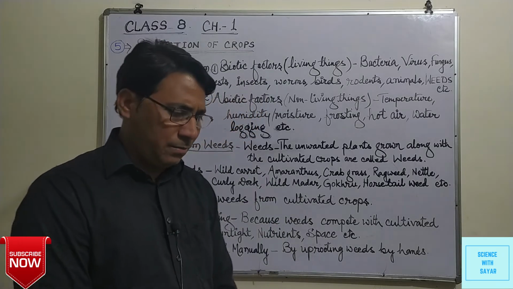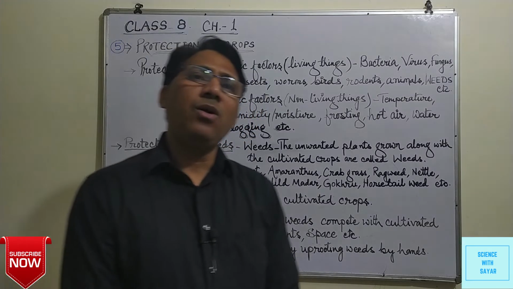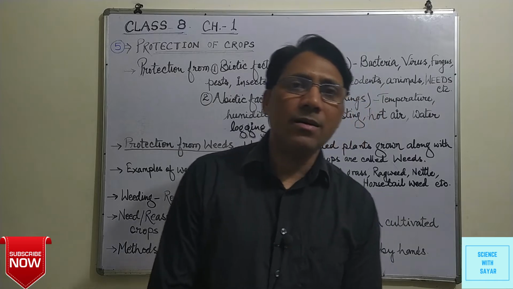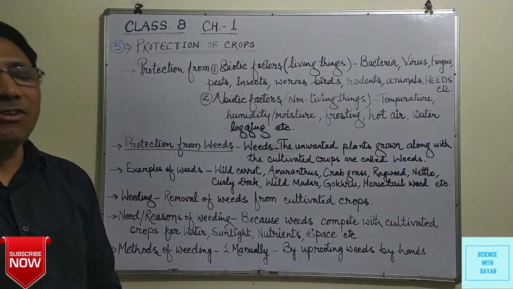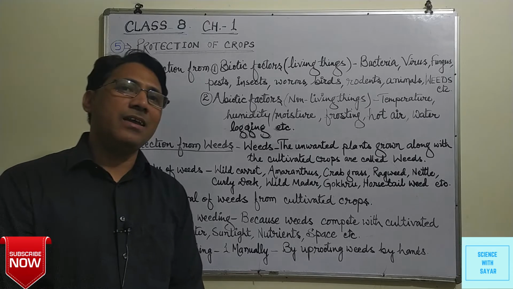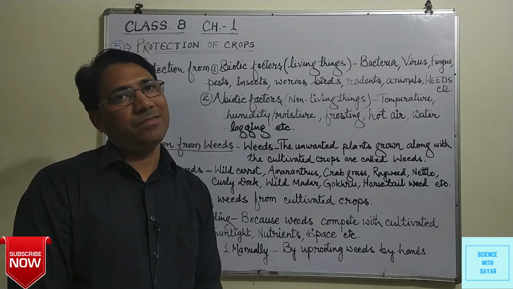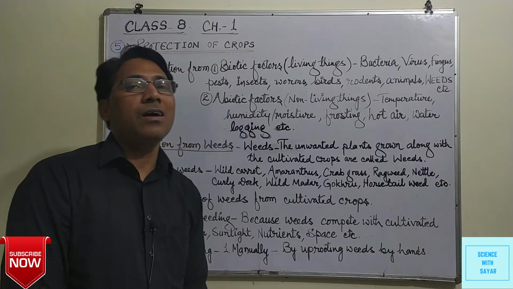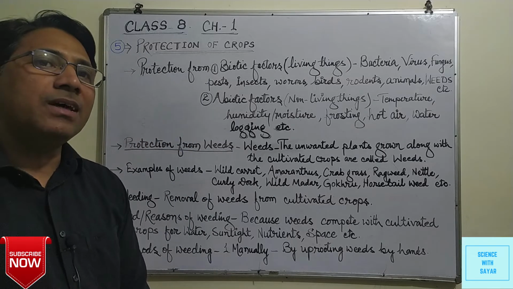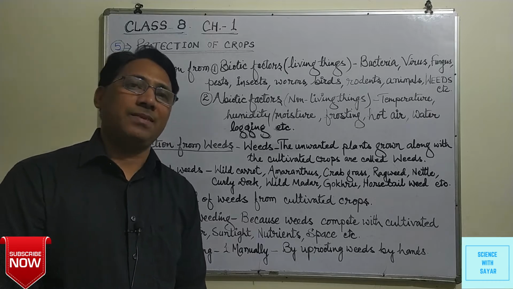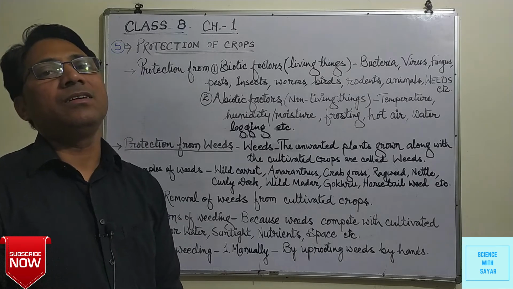Although these plants grow naturally along with the cultivated crops, they are unwanted, undesirable to us. So all these grasses, plants, etc. which grow along with the cultivated crops are known as weeds.